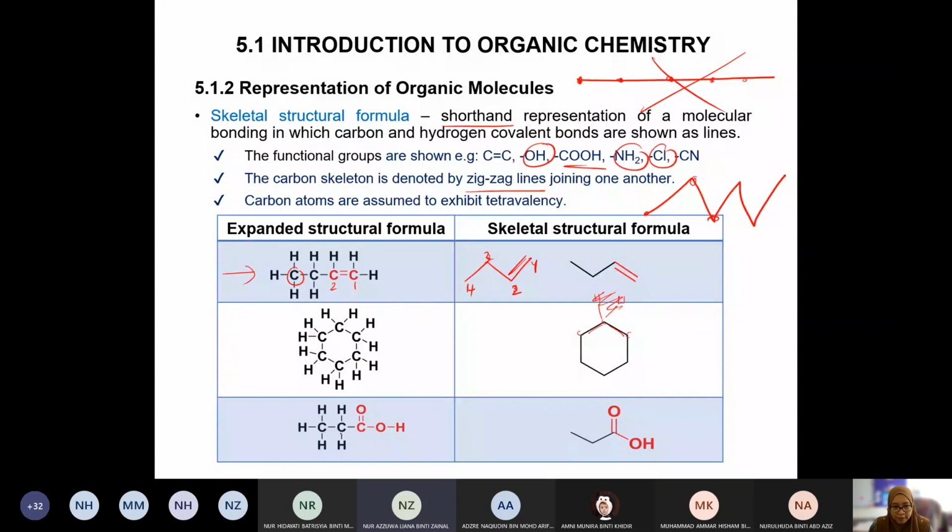Okay, so this is another example. Expanded version. This is the carboxyl group. How do you represent the carboxyl group? Let's start from the beginning. How many carbons do we have here? We have 3 carbons. 1, 2, 3. 3 carbons. At the end here there is a carboxyl group. So how do you draw this carboxyl group? We have a double bond O, because this is already C, so we can just directly use O.